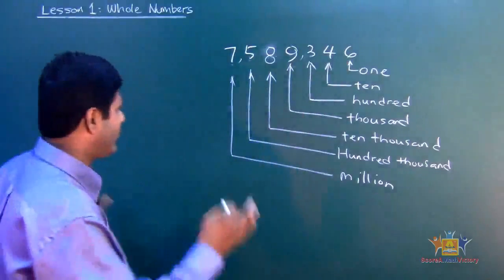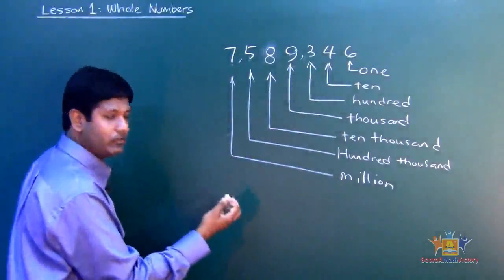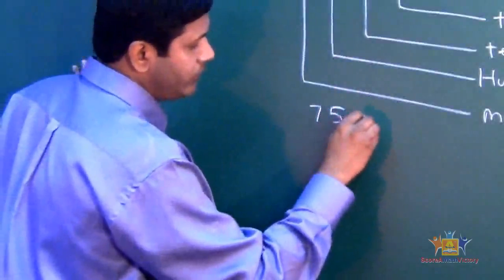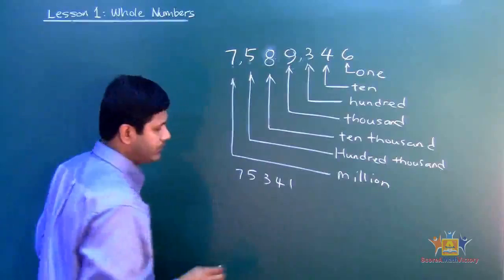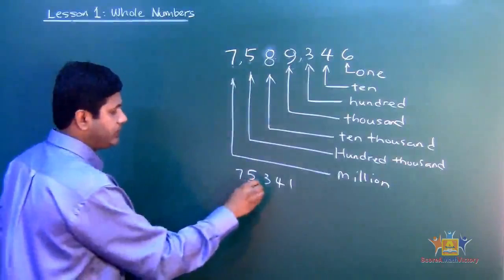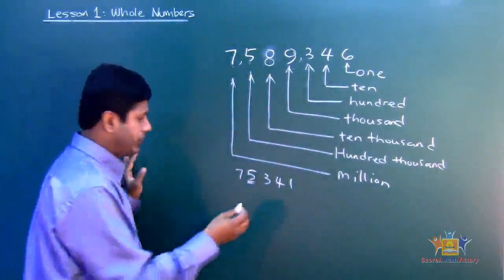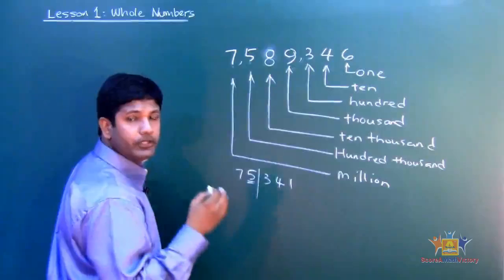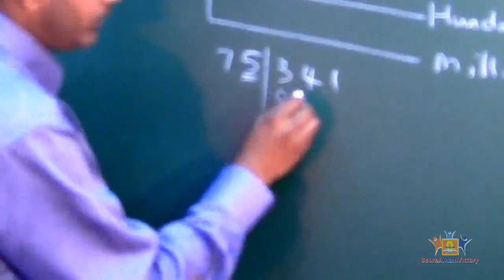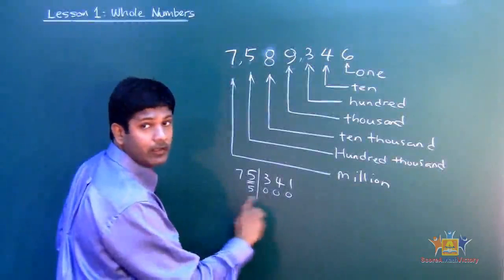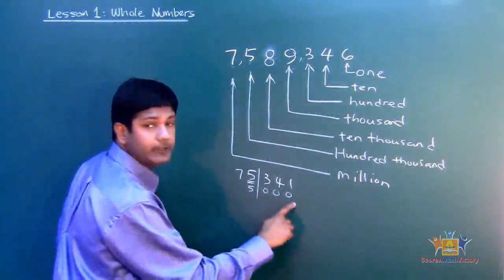So very important, the place value. Now let's do some work. Let's say I give you 75341 and ask you, what's the place value of 5? To find the place value, you're going to put a line and then put the zeros over there: 1, 2, 3, and then bring the 5 down. What does it say? 5,000. See that? 3 zeros.